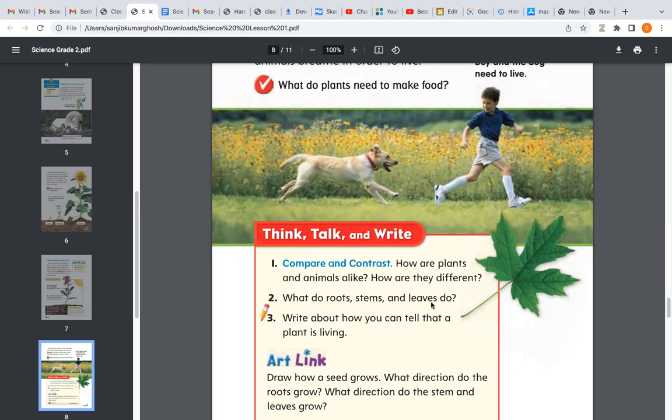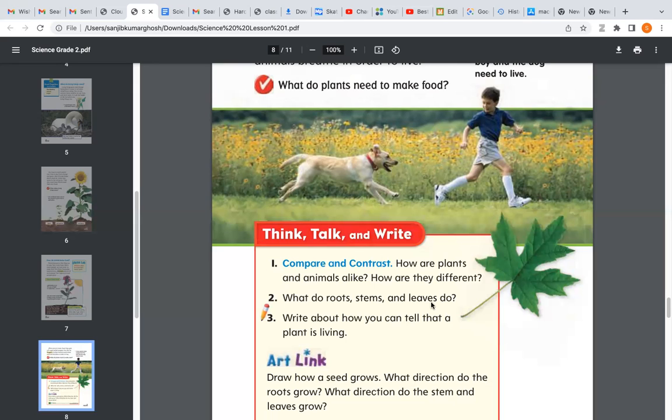Plants and animals are different because the other point is plants cannot speak, but animals can make their own sound. Human can speak. So this is another point.